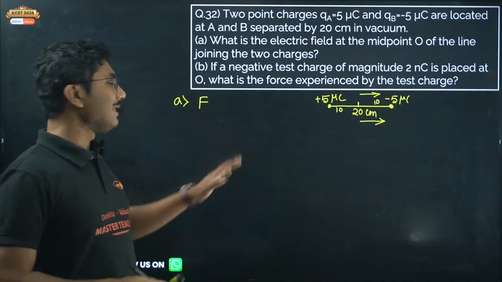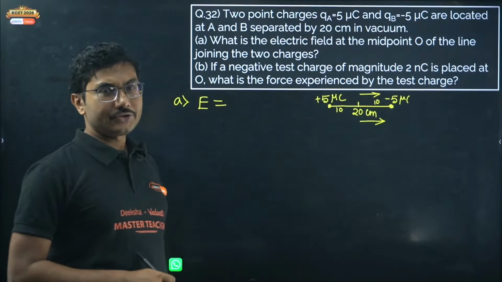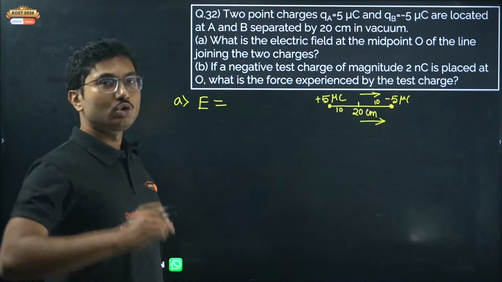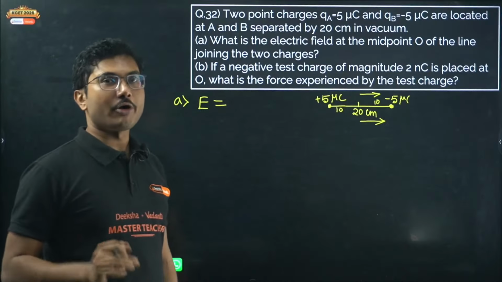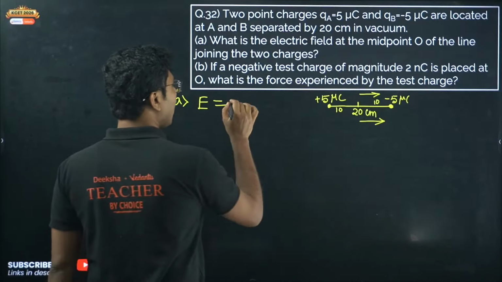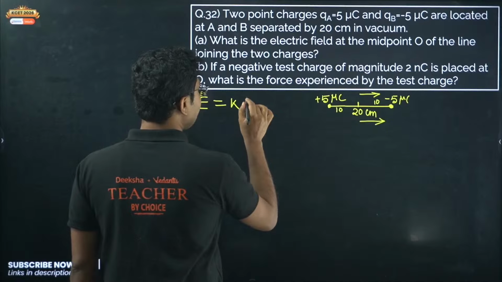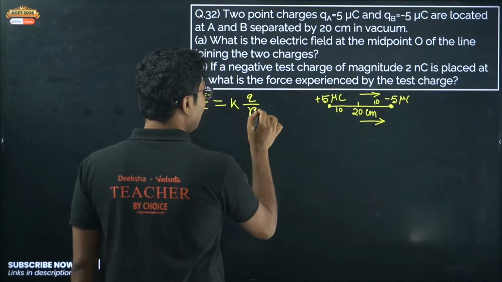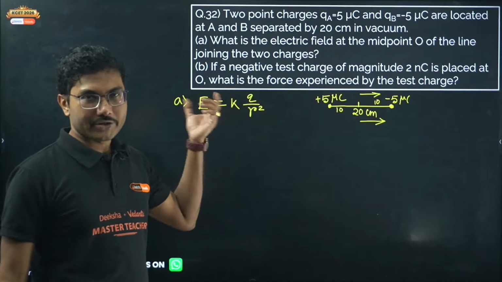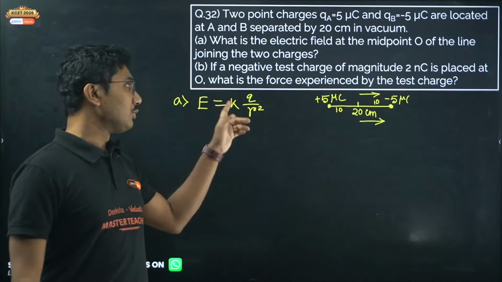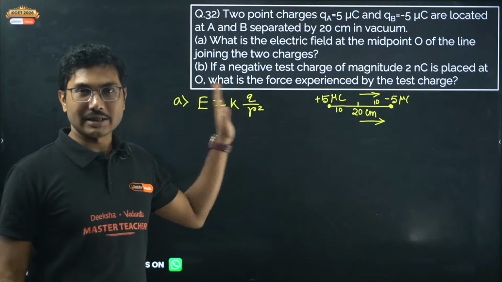Now when you calculate electric field, do not use the sign of the charges. I always say this to my students, do not use the sign of the charges. The sign of the charge is not important when calculating the electric field, but what is important is the direction of the electric field. Okay, so E is KQ by R square. The formula is very easy, but in this Q, do not use the sign of the charge. If you are calculating potential, use the sign. If you are calculating electric field, do not use plus or minus in the charge.